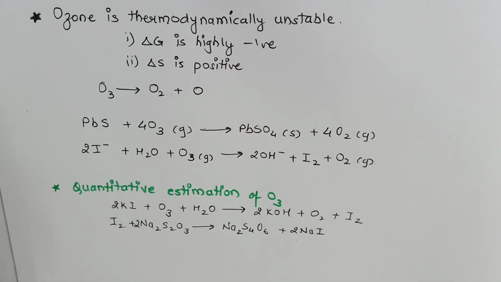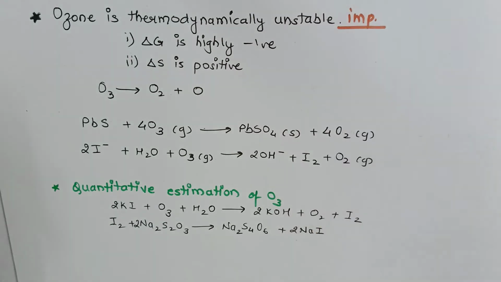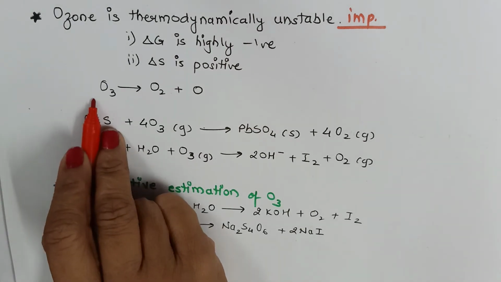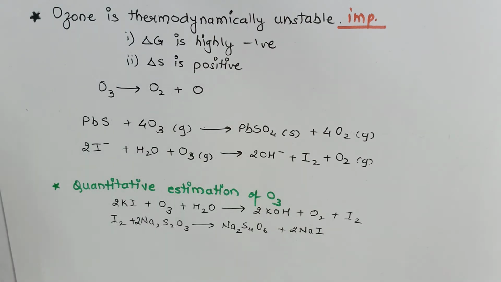Now we are coming to an important topic, that ozone is a thermodynamically unstable compound as compared to oxygen. The decomposition of ozone to oxygen is a spontaneous process.